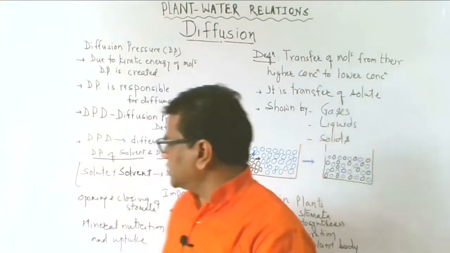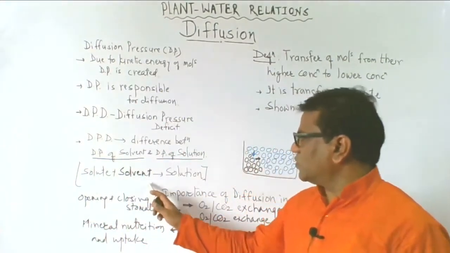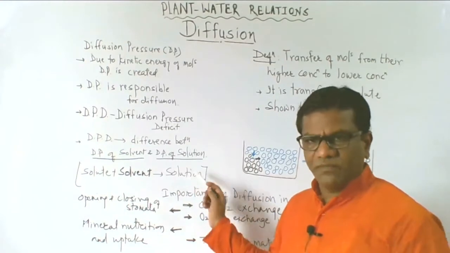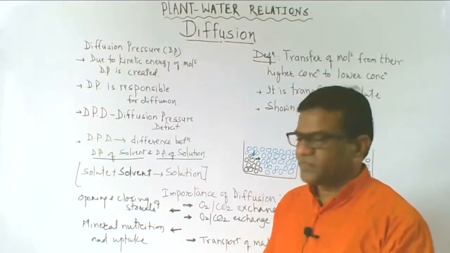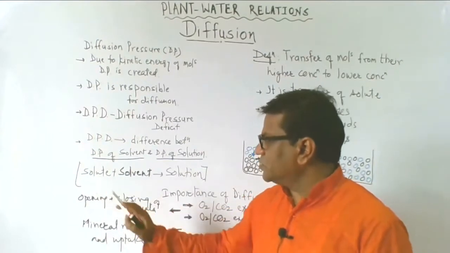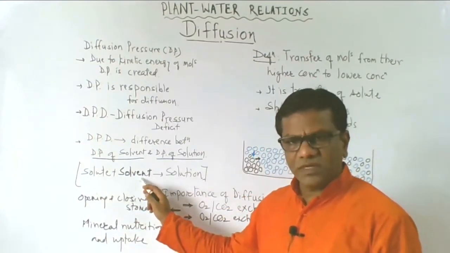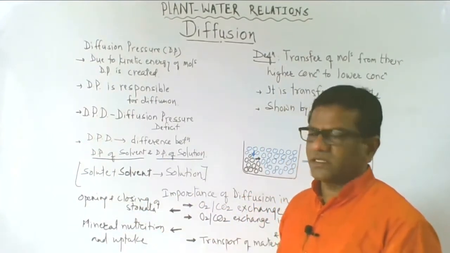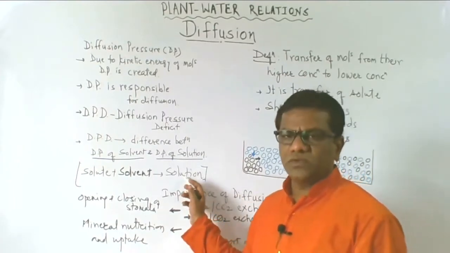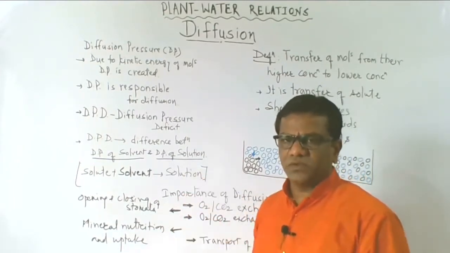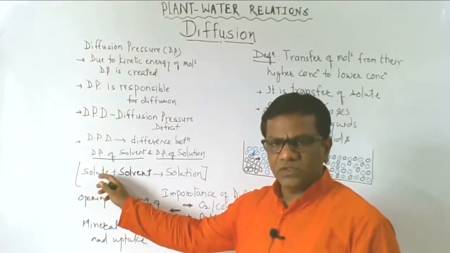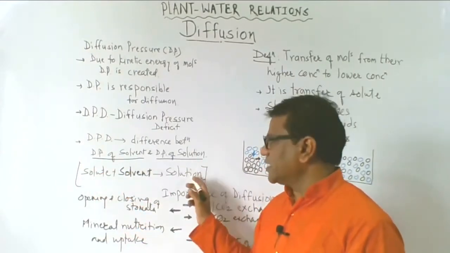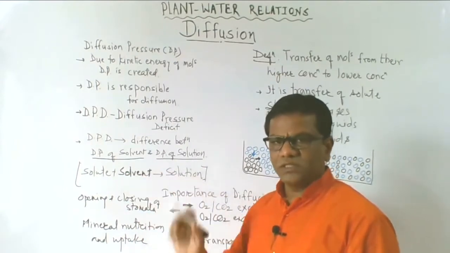Now solute and solvent together form the solution. If we add sugar into the water, then sugar is the solute, water is the solvent, and what we get is the sugar solution. Or if we add NaCl, salt, to the water, then we get the salt solution. Water is the solvent here.